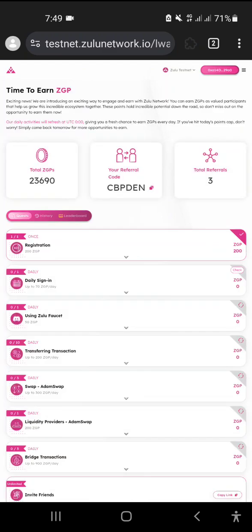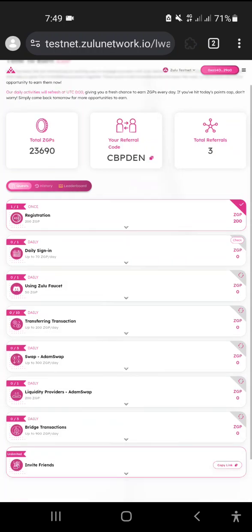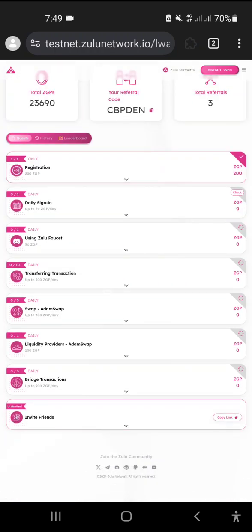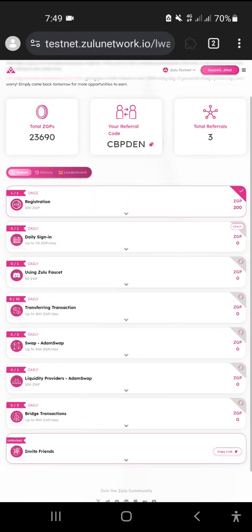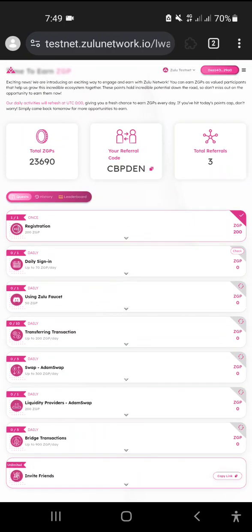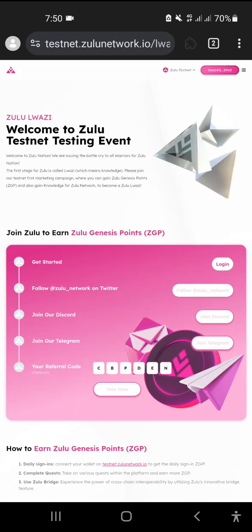Maybe you're registered already. I have been doing this for a couple of days. If you check this onboarding, there are a couple of questions. First, with your registration you get 200 points totally free, and with the daily sign in, click on there and it will immediately be done. Click on login, and your MetaMask will get notified of this login attempt.